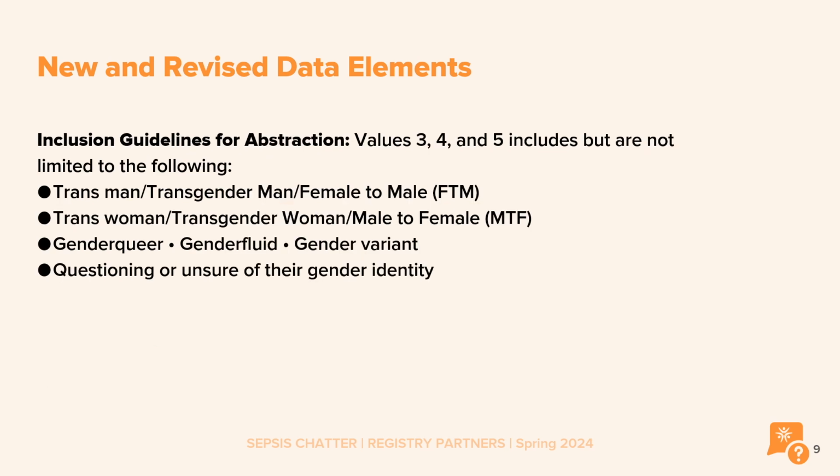The inclusion guidelines for this data element clarify who would be included in the following values: 3, non-binary, 4, transgender, 5, none of the above or unable to be determined. The following is included: trans man or transgender man, female to male, FTM, trans woman or transgender woman, male to female, or MTF, genderqueer, gender fluid, gender variant, and lastly, questioning or unsure of their gender identity.